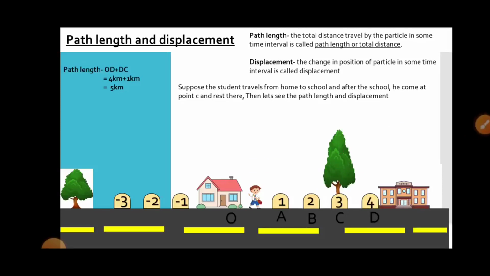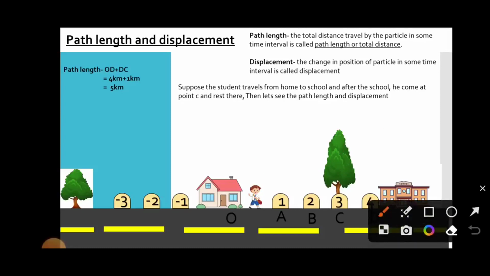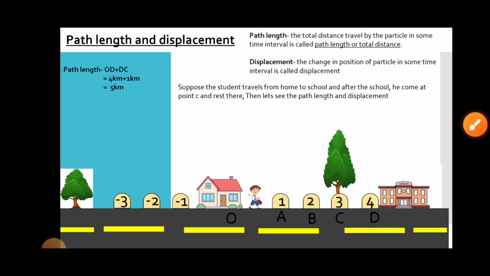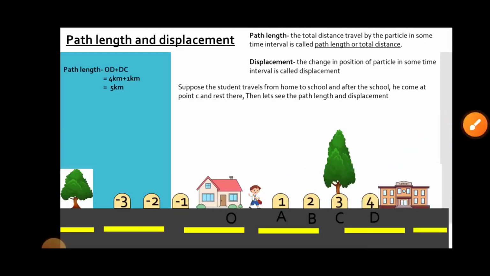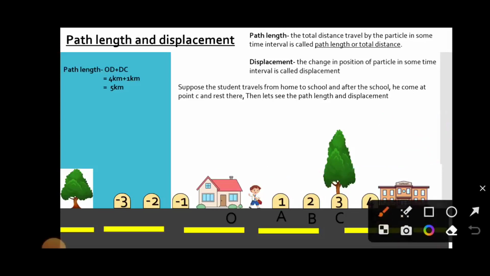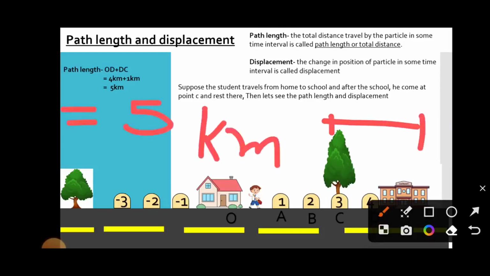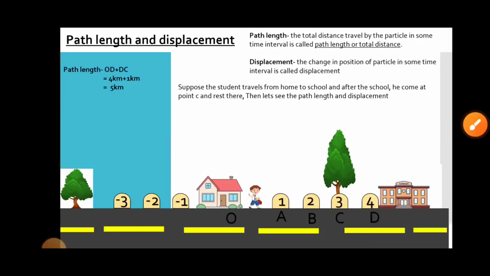First of all, the path length. Path length is OD plus DC. The student travels from home to school, that is OD, and from school to point C, that is DC. The distance is in kilometers. OD is 4 kilometers, and the other one, from school to point C, is 1 kilometer. So the total distance travelled is 5 kilometers. Therefore, the path length is 5 kilometers.